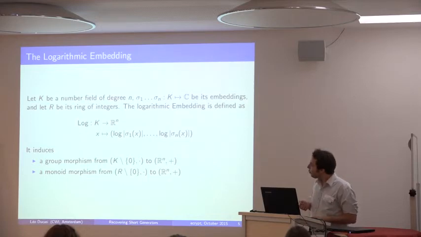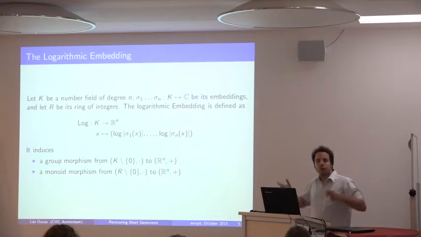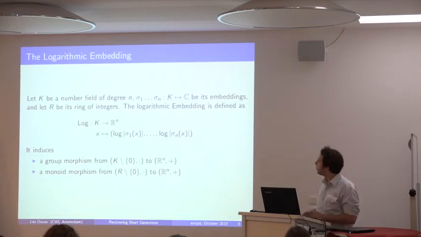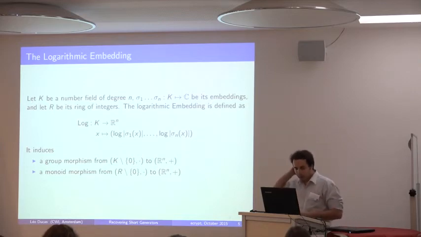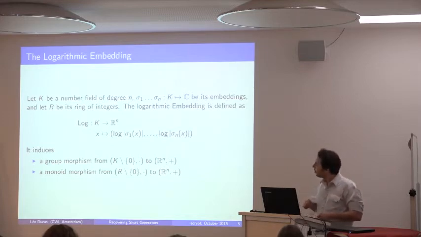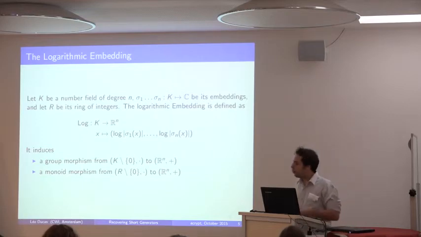Okay, and if you restrict it to the ring of integers of this number field, so the field is not discrete. It has points everywhere. That's a field defined by extending the rationals. But if you restrict it to the integers, then you still get a structure preservation. It's now just a monoid morphism. Why? Well, because the multiplicative group of this ring is just a monoid.